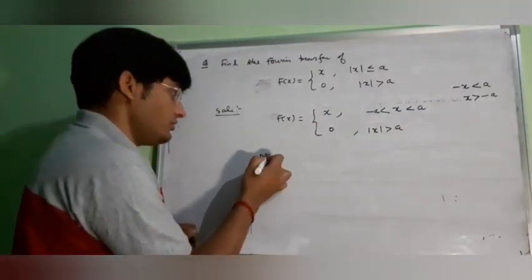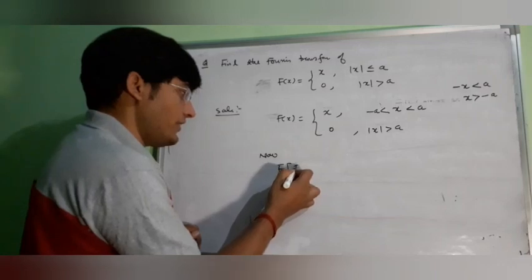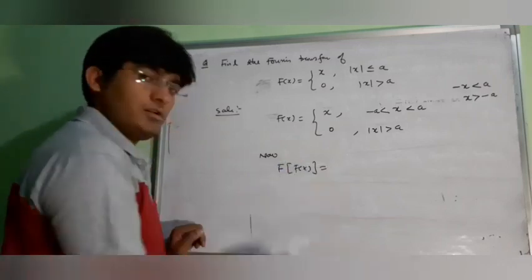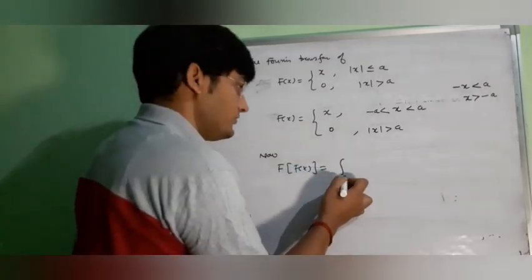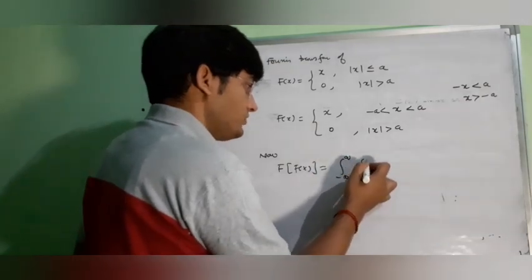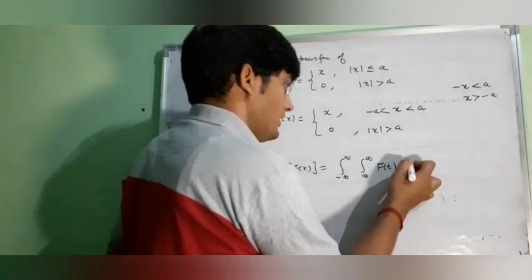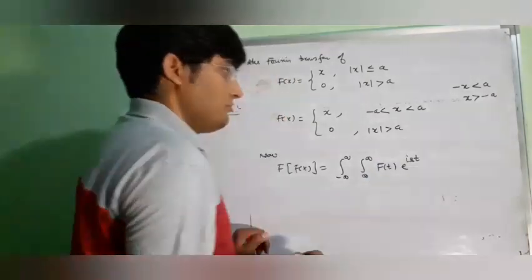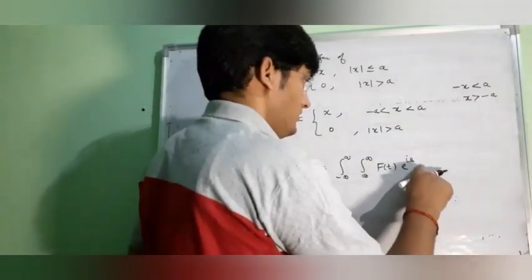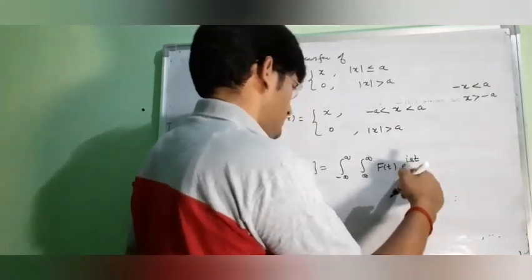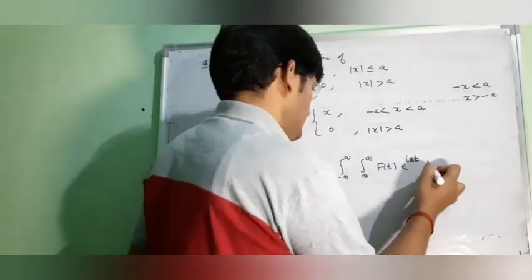Therefore, now the Fourier transform of f(x), using your formula, will be equal to the integral from minus infinity to infinity of f(t) e to the power i s t dt.